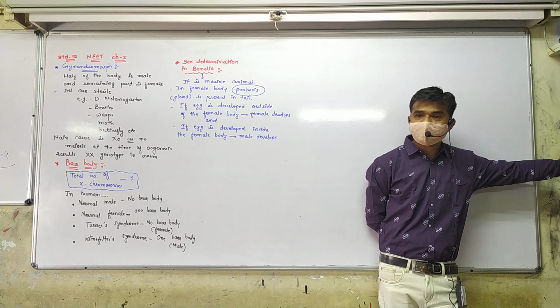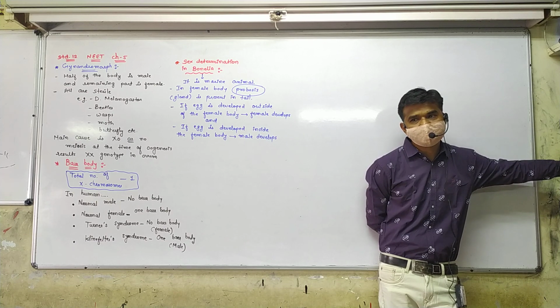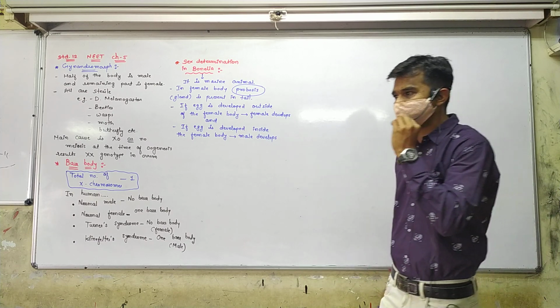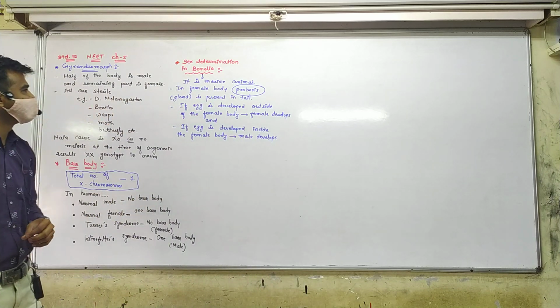That some chemical or some hormones which are present in the proboscis influence and prevent the female reproductive system development. So if the proboscis is there, a female will not form. In this way only you have to remember this: where is the egg developed?